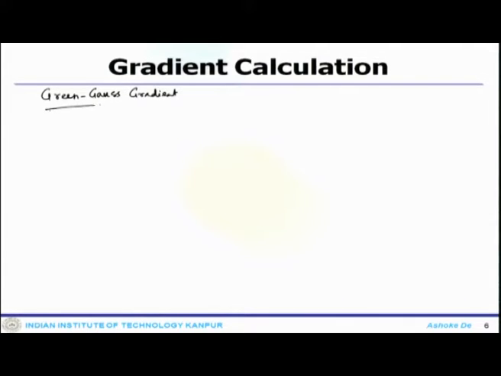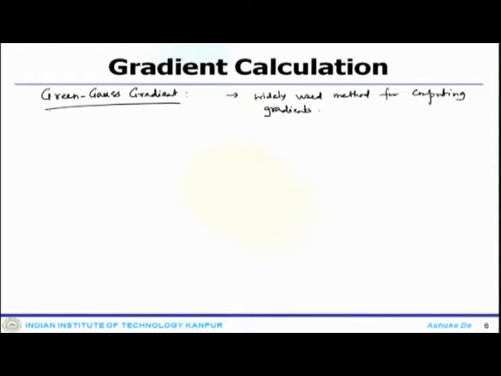This is a common, widely used method for computing gradients, used very commonly in CFD codes.